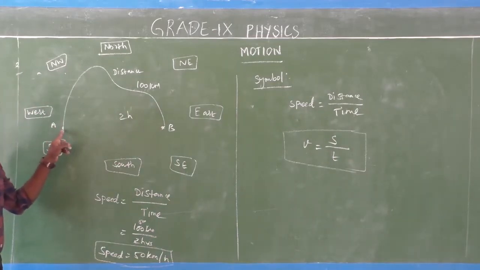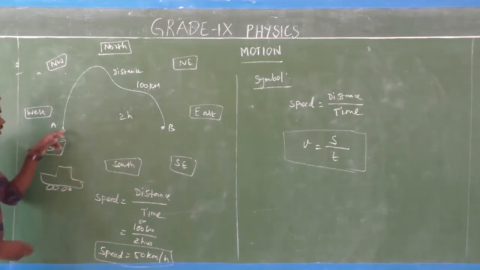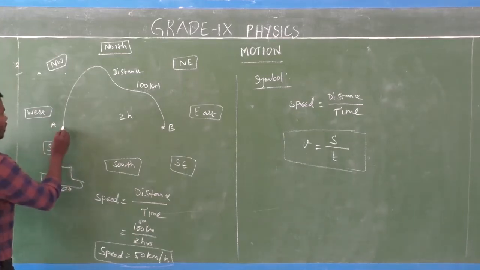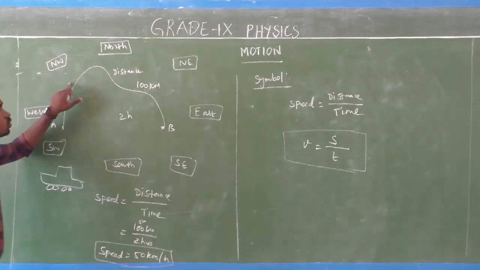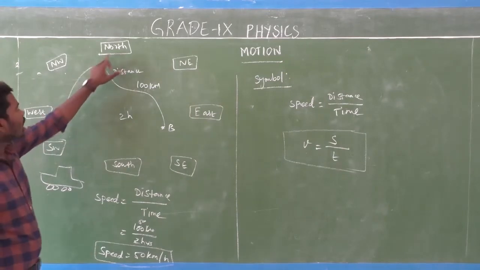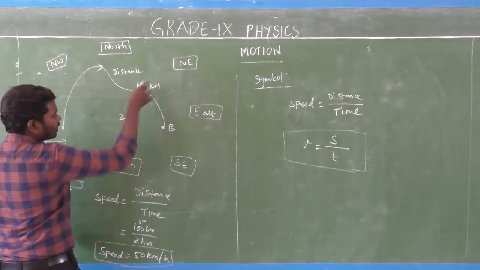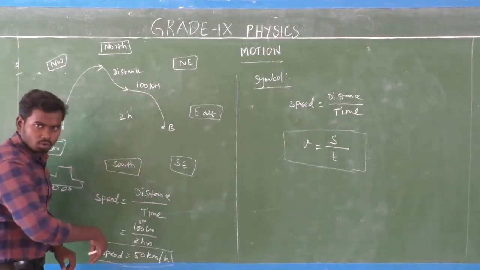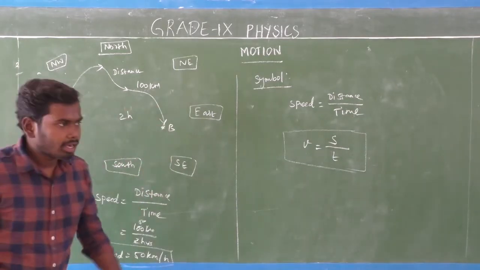Here the car starts its journey from which direction? Here the car starts its journey from the northwest direction, isn't it? After a few minutes, this car moves towards the north direction. Then after some time, the car moves towards the south direction, so it's downwards. Then finally, the car comes to the east direction, isn't it?